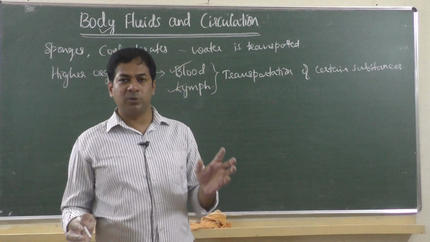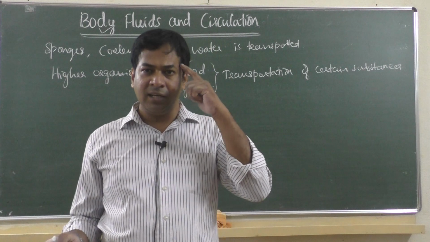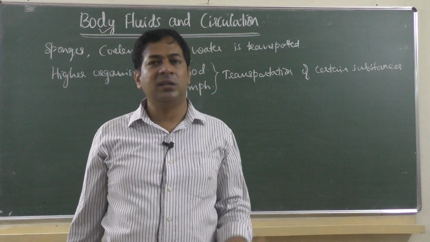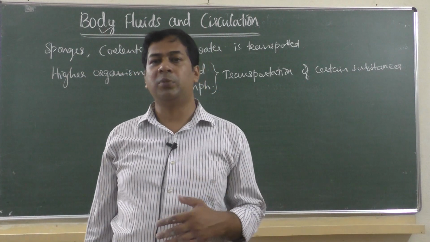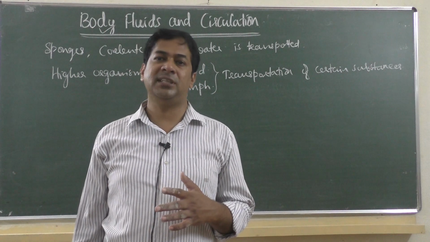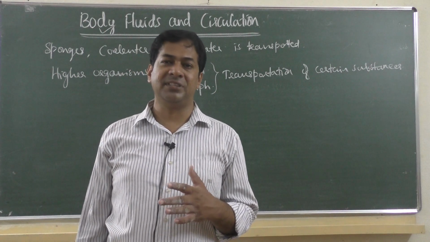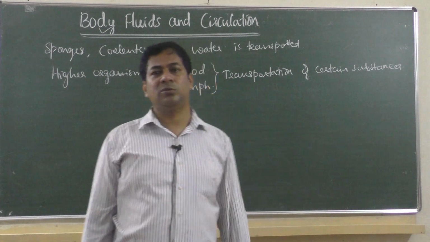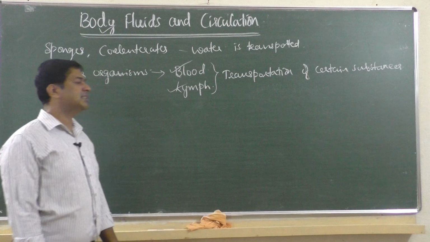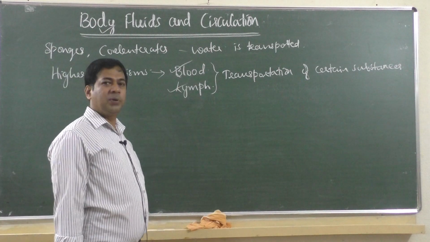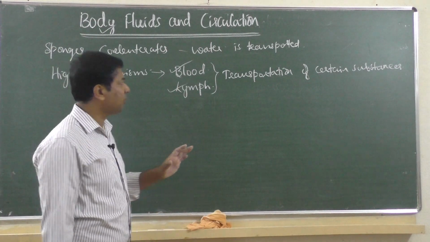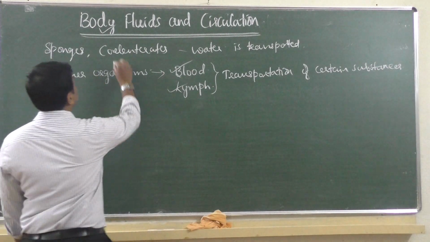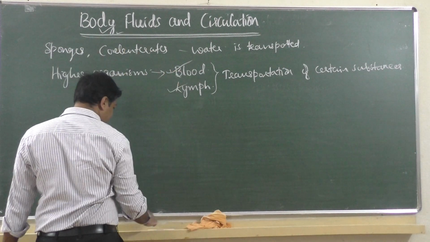Suppose a hormone is produced in the pituitary gland in the brain. How does it reach the remaining parts of the body? Definitely through blood. In some cases, if it is an endocrine gland or an exocrine gland, they have separate vessels meant for it. So the medium is a liquid medium, that is blood. Through blood some materials are transported. So we are going to learn the first type of body fluid, that is blood, in detail.